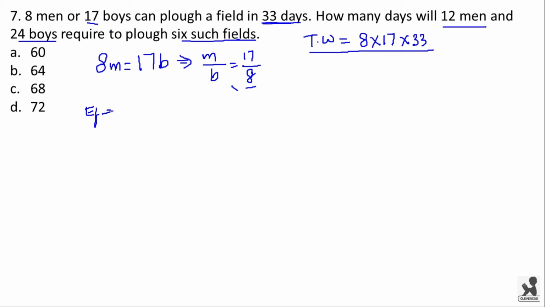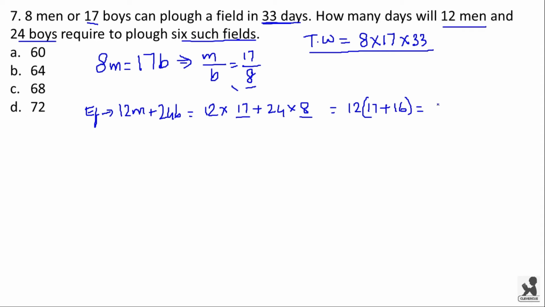The efficiency of 12 men and 24 boys will be equal to 12 into 17 plus 24 into 8, where 17 is the efficiency of a man and 8 is the efficiency of one boy. Now this will be equal to 12 into 17 plus 16. See, here we are taking 12 common, so that we are left with 2 into 8, so we get 16. Now this will be equal to 12 into 33.